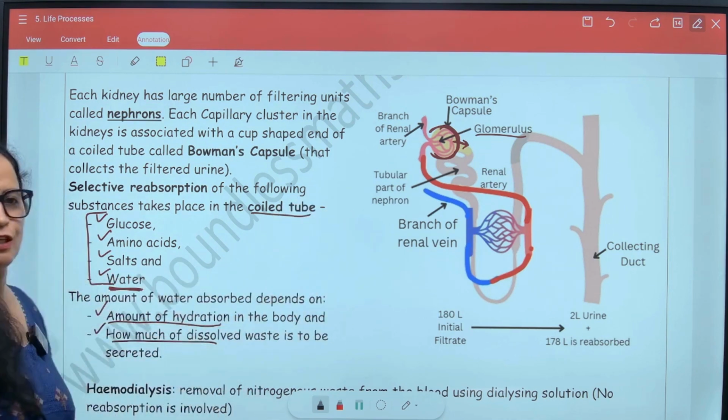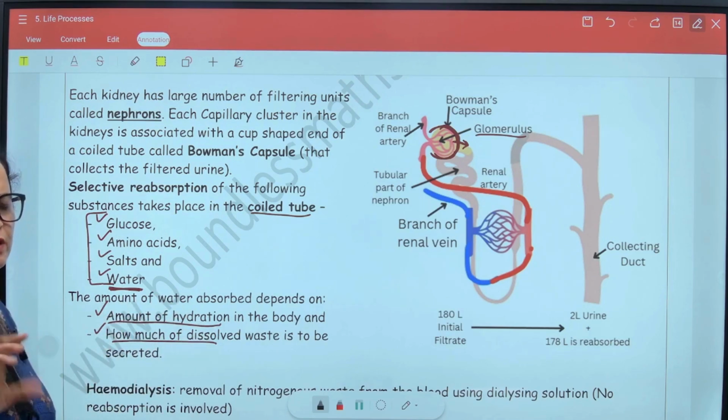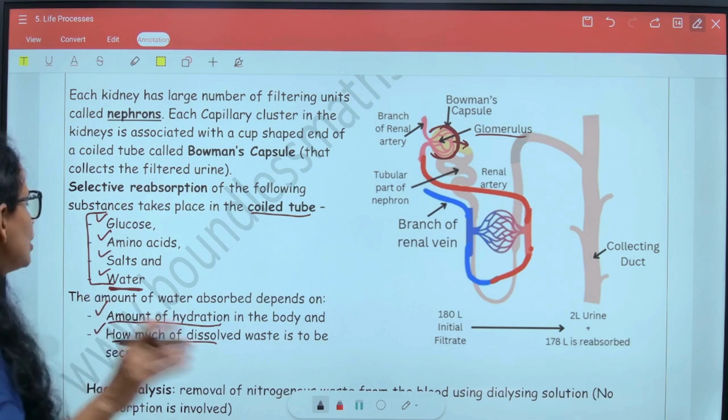So that means the color of the urine is going to be pale yellow, right? So there are certain reasoning or assertion-reason kind of questions related to this. So keep this in mind.